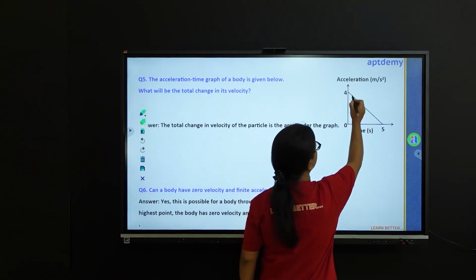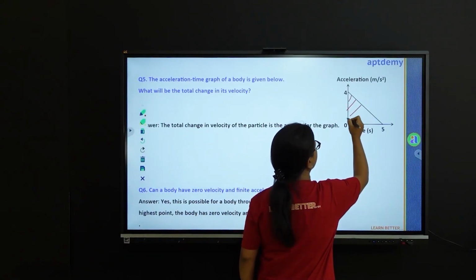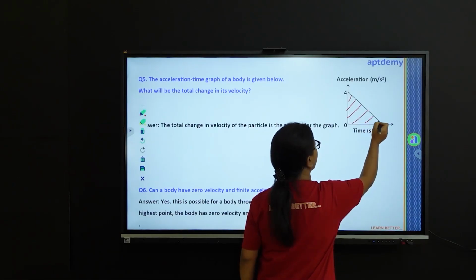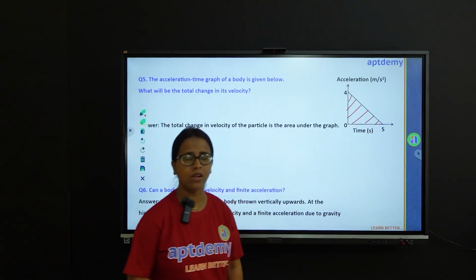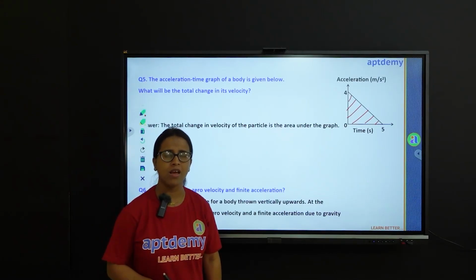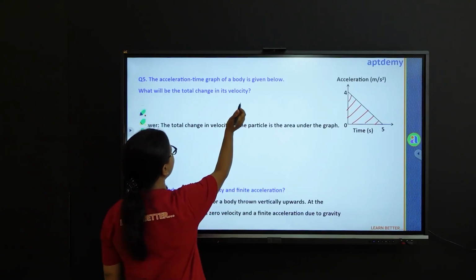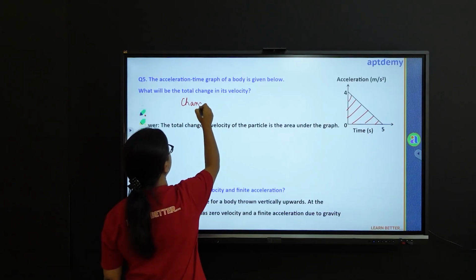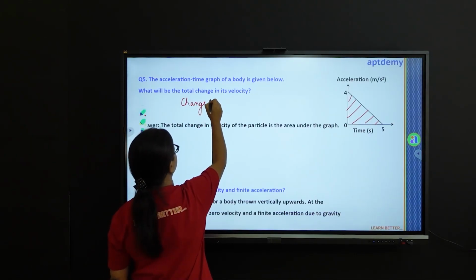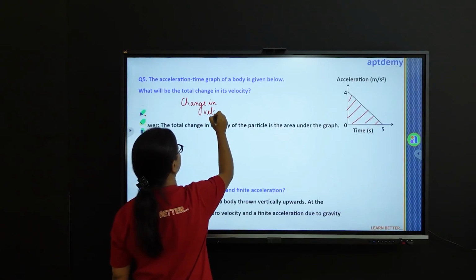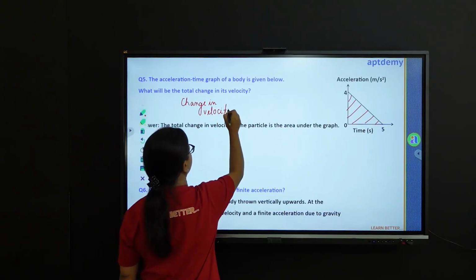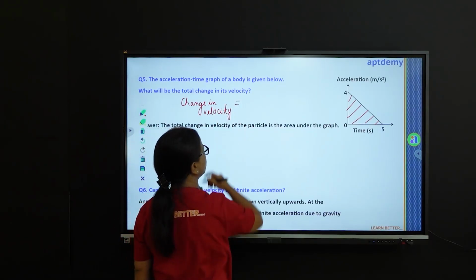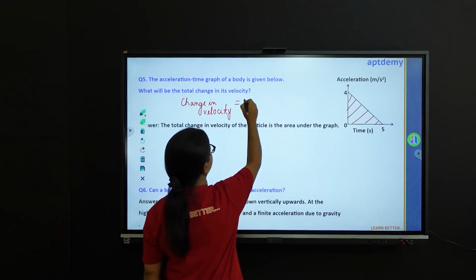So the shaded portion is nothing but a triangle, and we know the area of a triangle is half times the base times height. So we will find out the change in velocity from that. Change in velocity equals area under the graph.